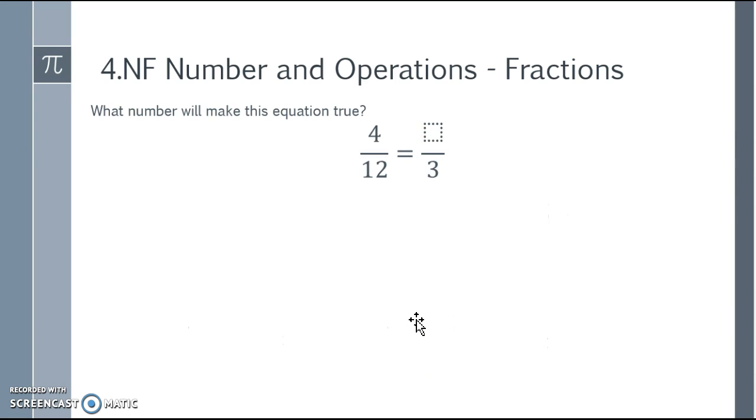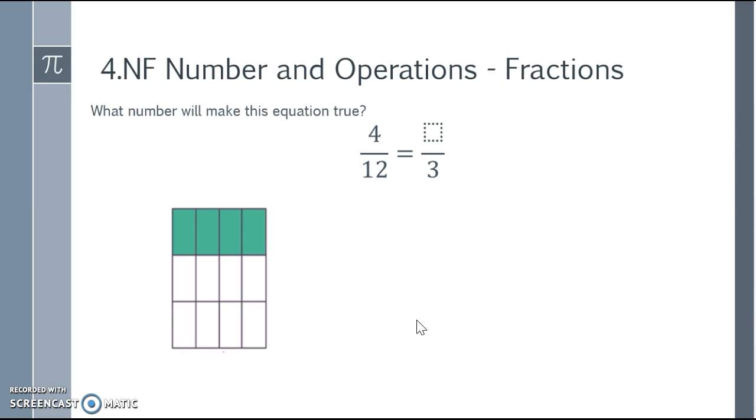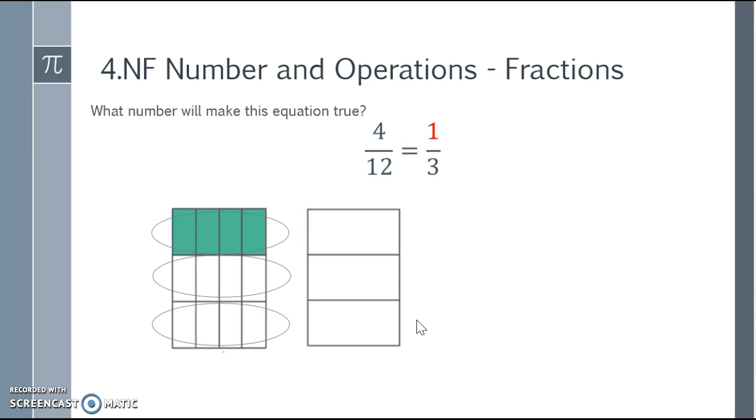What number will make this equation true? 4 copies of 1/12 is how many copies of 1/3? Instead, let's use an area diagram. So currently I have 4 1/12 shaded. I also see that this kind of separates naturally into thirds. The top, the middle, and the bottom layer represent thirds. And I see of the ones that are shaded, only one of the thirds is shaded. So therefore, 4 copies of 1/12 is the same as 1/3.